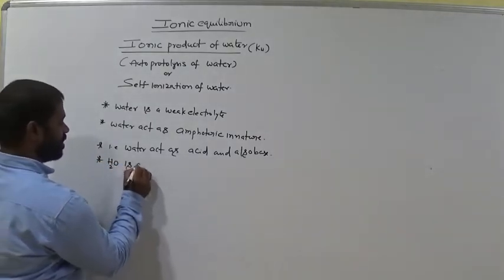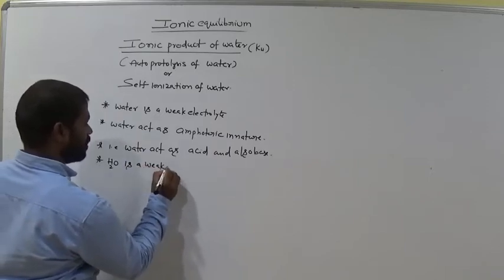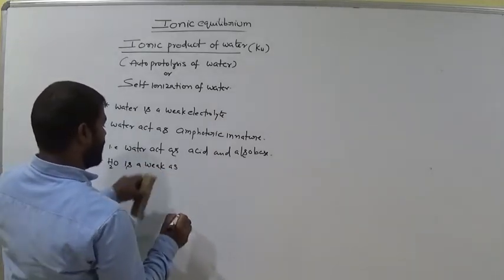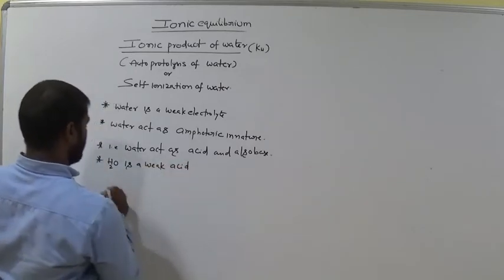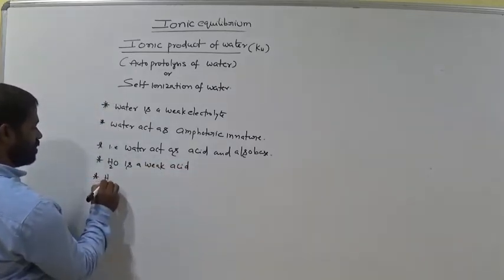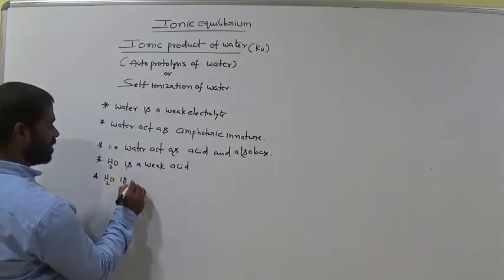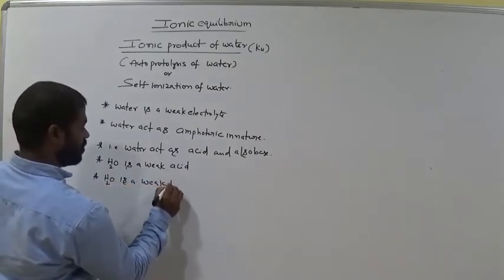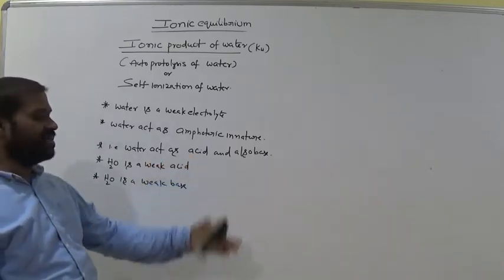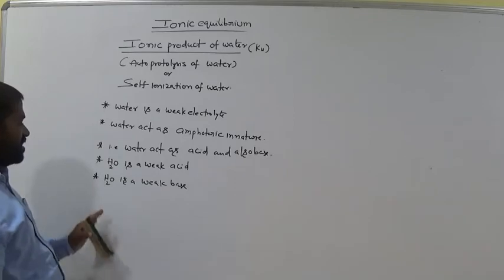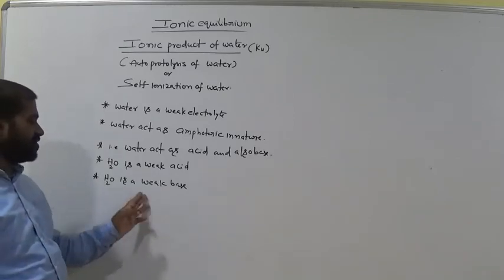H2O is a weak acid, and H2O is a weak base. Why? Because it acts as acid and base. Remember this.